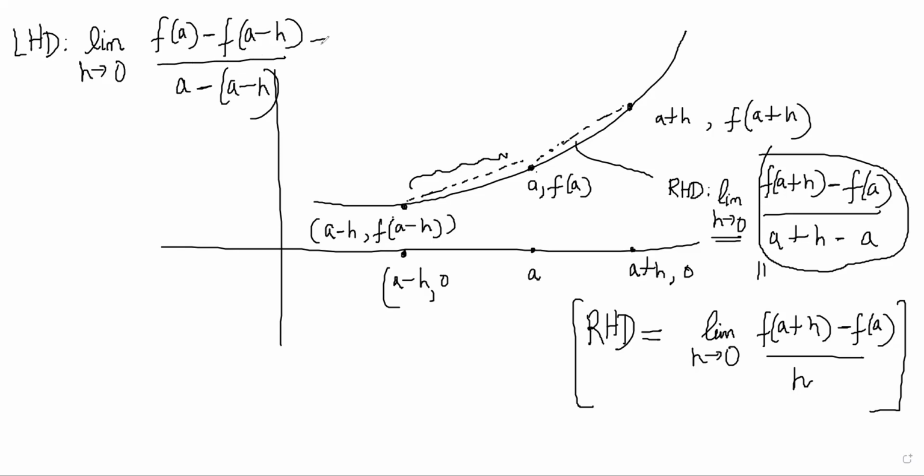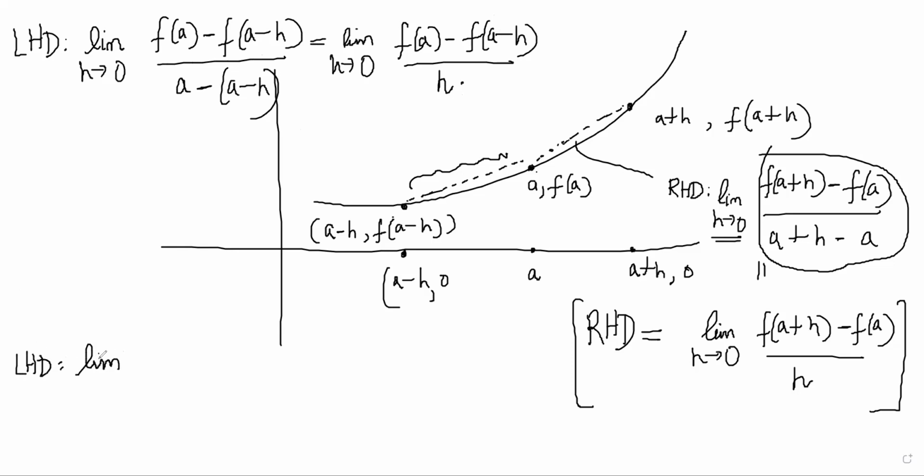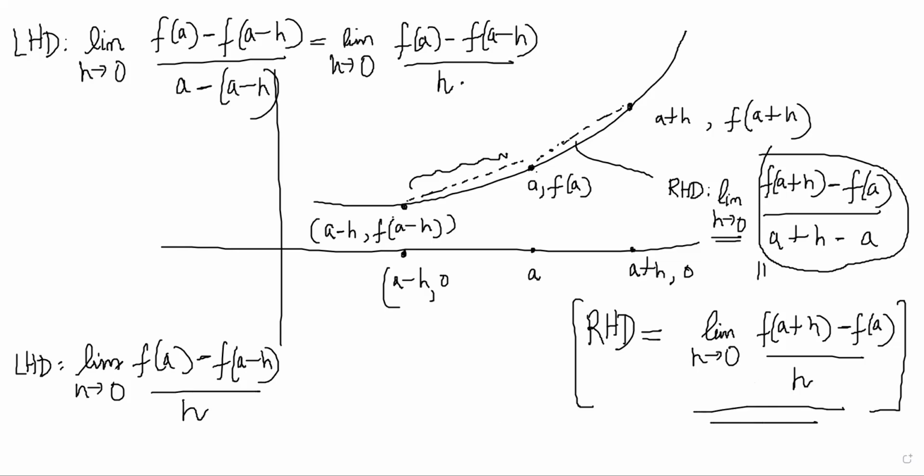So this becomes the limit h tends to 0, f of a minus f of a minus h by h. LHD is defined like this, and RHD is defined like that.